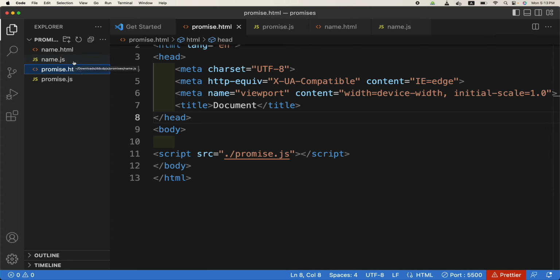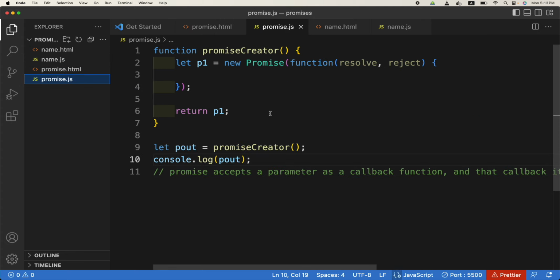In that analogy of the bread, for example, you have just been given a token, a promise has been created, but you haven't yet been either rejected for bread or been given any bread. So right now it is pending. In the real world, maybe you are fetching some huge amount of data, or accessing some third-party servers, whatever. A promise has been created for you, but you haven't yet got anything at all.